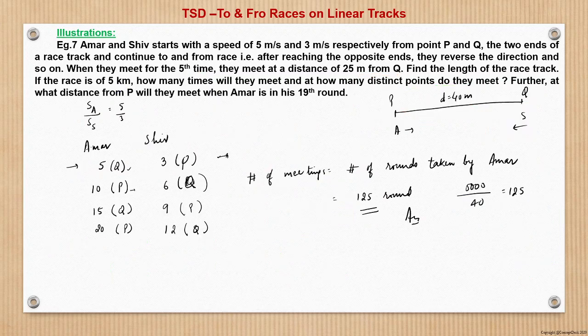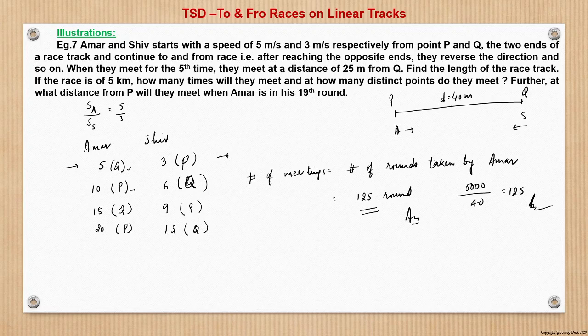But just for illustration, had the ratio been 4 is to 3, then there would have been various cases where they would have arrived at the same point at the same time. So in the next round, there would not have been any meeting. So those rounds we would have to deduct from this 125, but that is not the case in the given question. So therefore the answer would be 125 here.